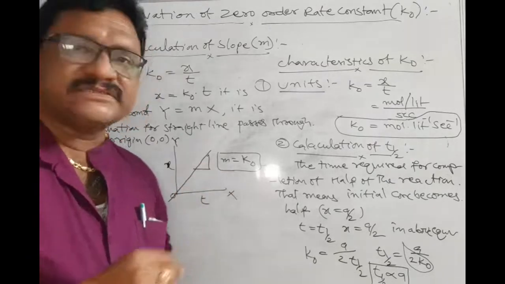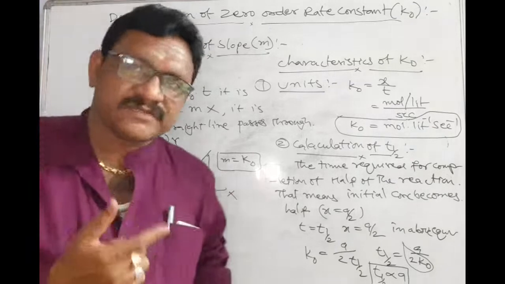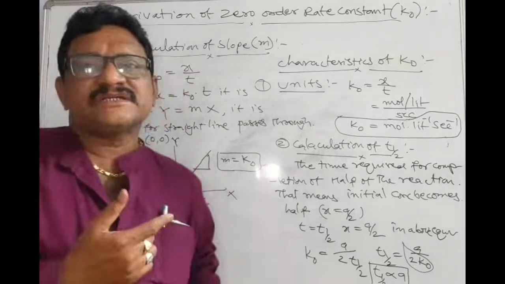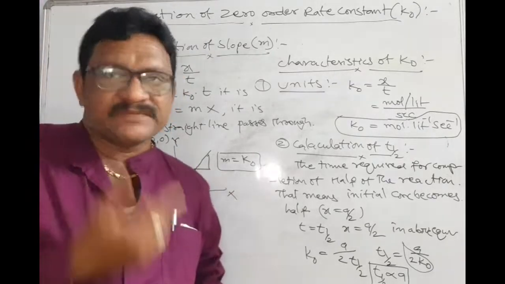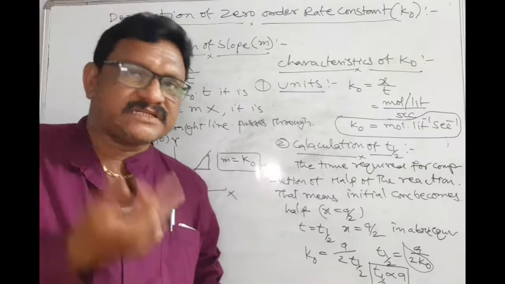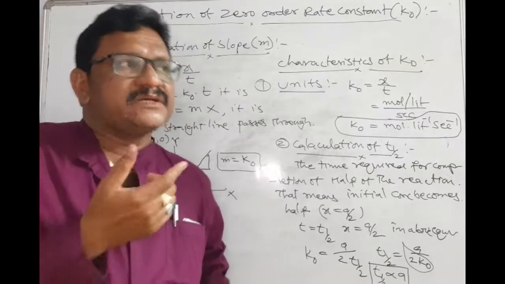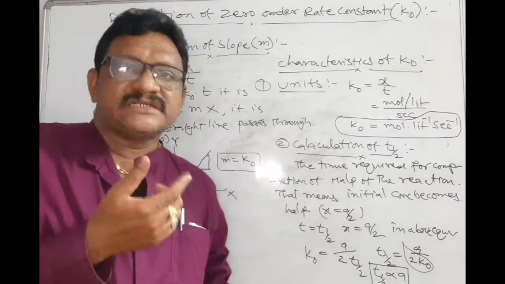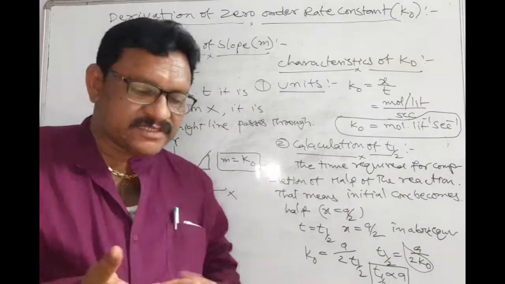After completing this, the next topic in sequence is first order chemical reactions. After first order chemical reactions, we will derive the first order rate constant. That we will continue in the next class.